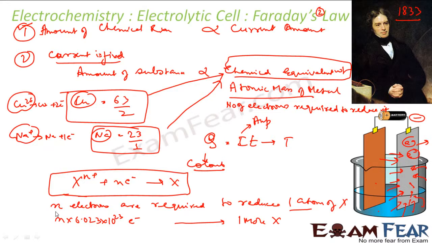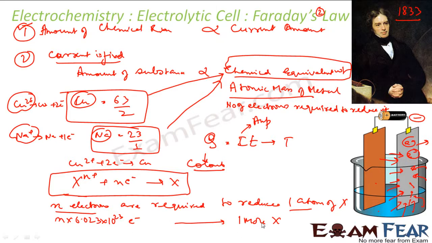So n electrons are required for 1 atom of X for this equation. For example, in this case, Cu2+ plus 2 electrons gives Cu. That means I can say that 2 electrons are required to reduce 1 atom of copper. Correct? Similarly, n electrons are required to reduce 1 atom of X. You multiply by 1 mole, that means n into 6.023 into 10 to the power 23 electrons are required to reduce 1 mole of X.